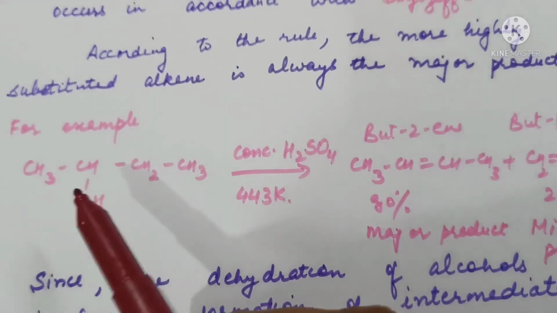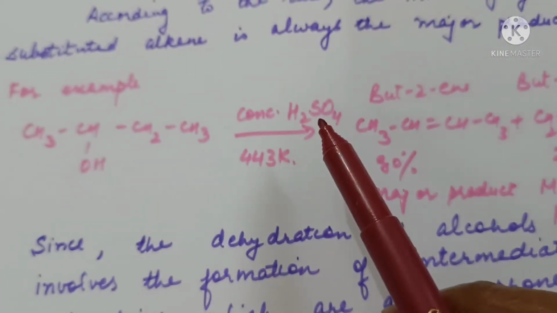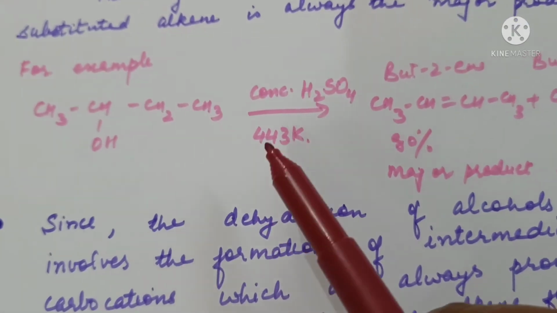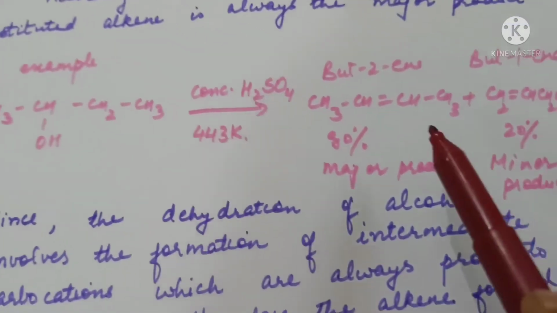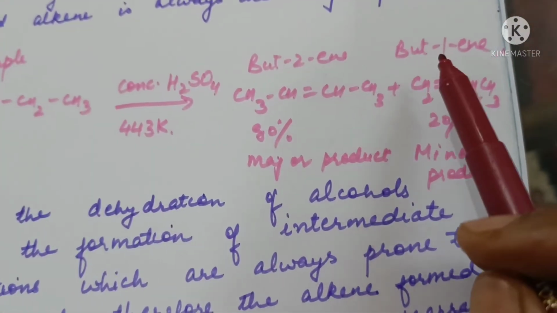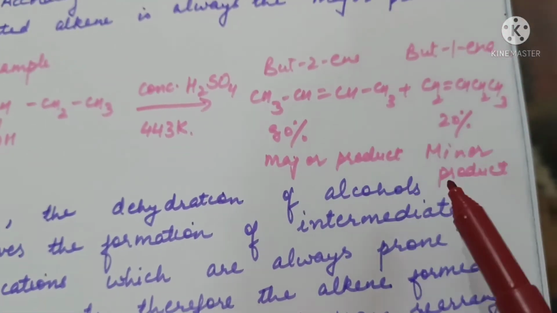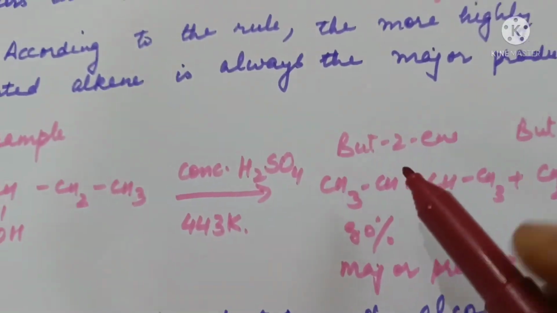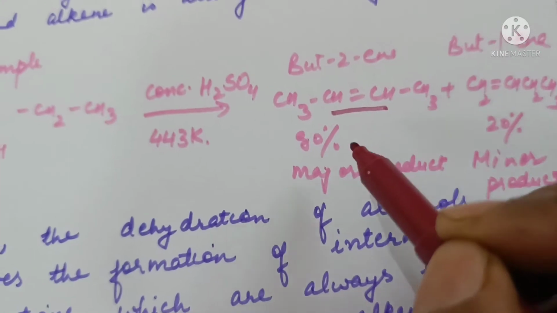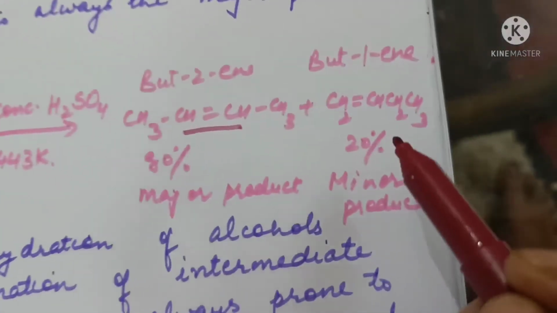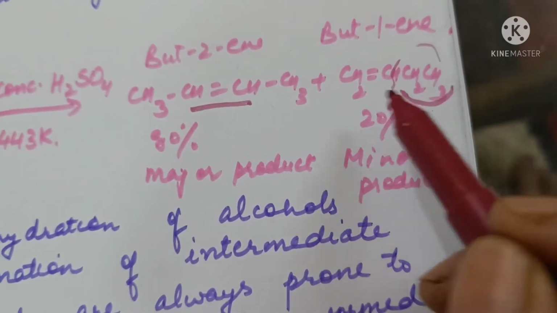For example, when 2-butanol undergoes acidic dehydration at 443 Kelvin, but-2-ene will be the major product and but-1-ene will be the minor product: 80% but-2-ene and 20% but-1-ene. This is because the hydrogens of the double bond are substituted by two alkyl groups in but-2-ene, so it's more alkyl substituted. Here, only one hydrogen is substituted by an alkyl group.